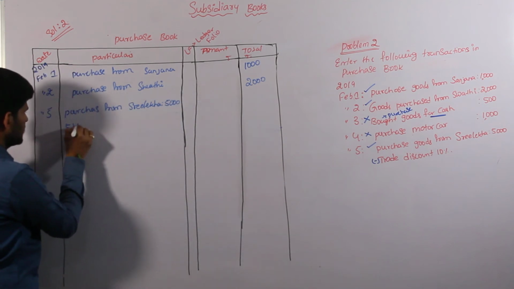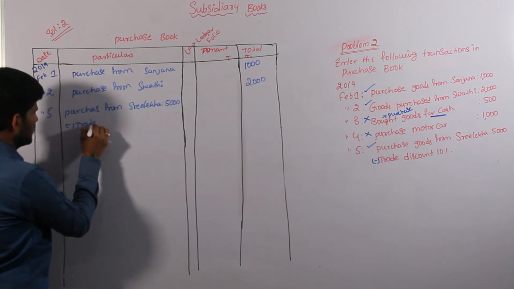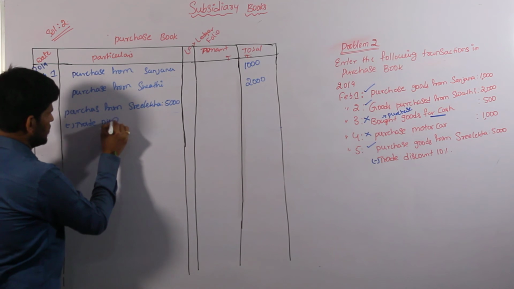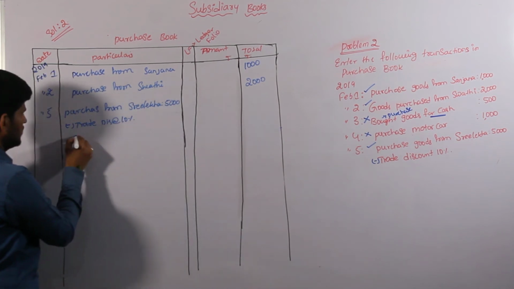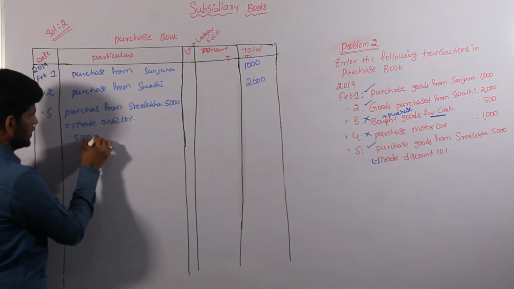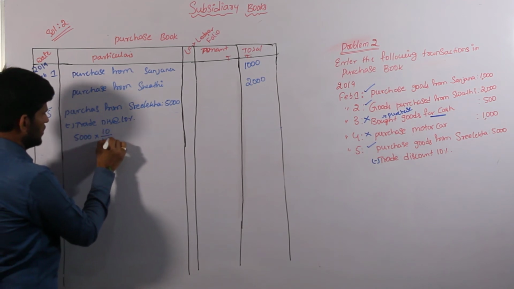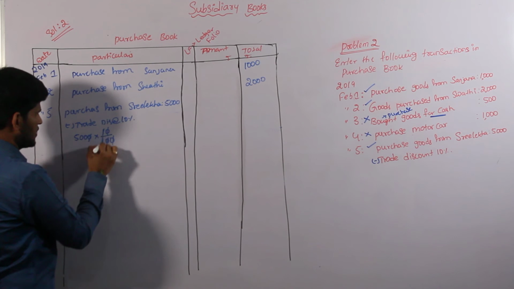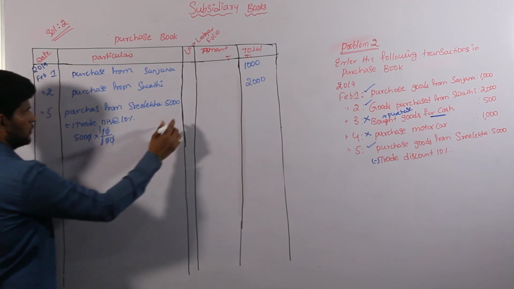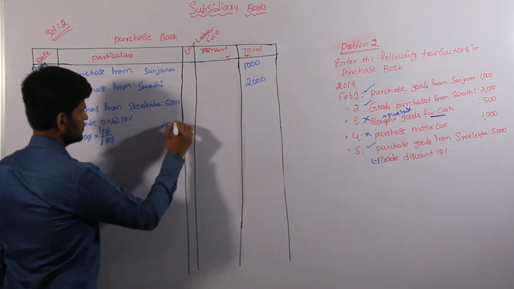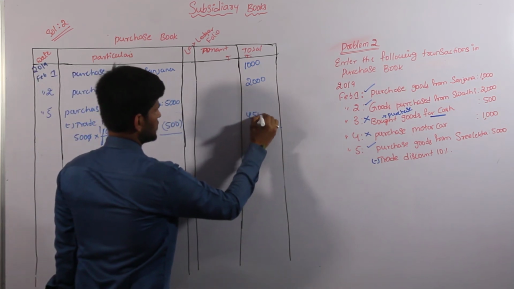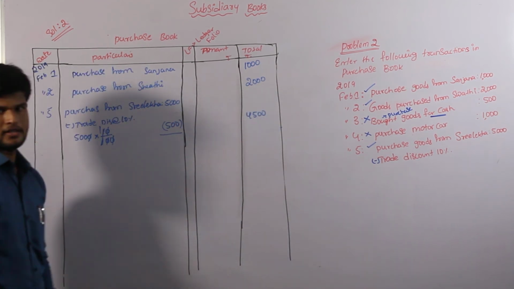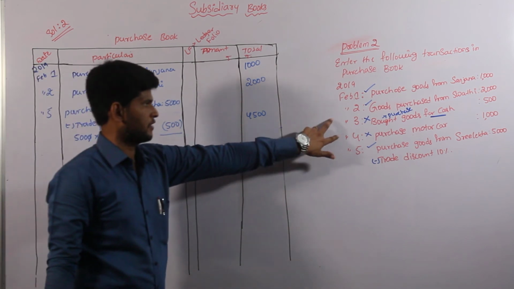5,000 minus trade discount at the rate of 10%. 5,000 into 10 divided by 100: zeros cancel, 1 into 5 is 500. 5,000 minus 500 is 4,500. So all transactions are considered with the exception values.